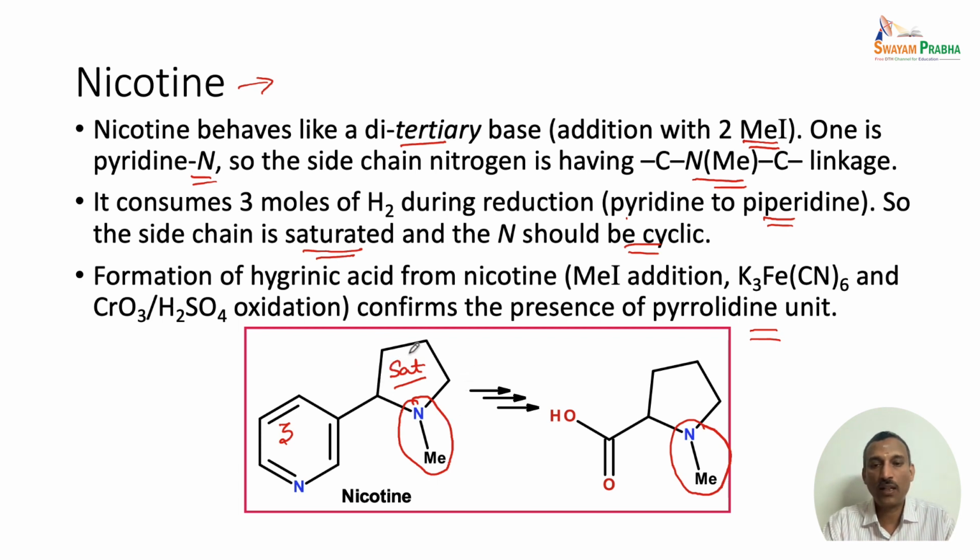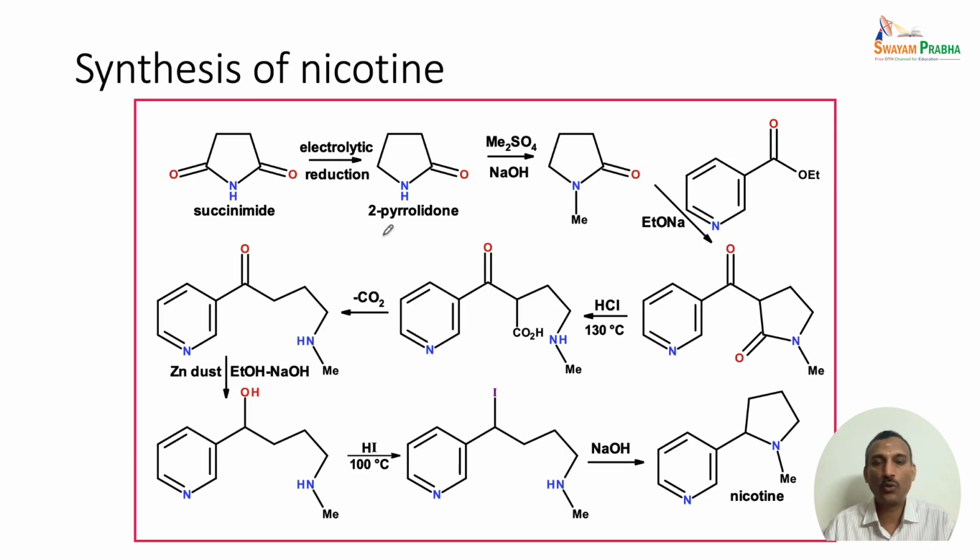We already had deduced the structure of hygrinic acid. So, this becomes much easier for us to confirm the structure of nicotine. So, the final structure of nicotine is confirmed by the synthesis. So, starting from succinimide, the electrolytic reduction gives 2-pyrrolidone.